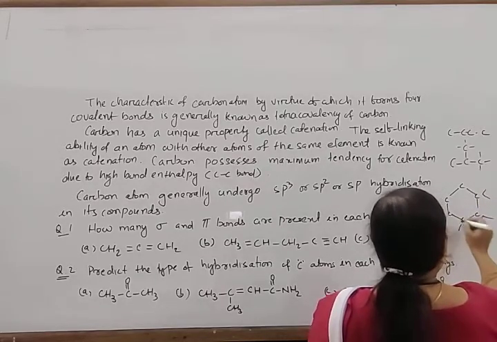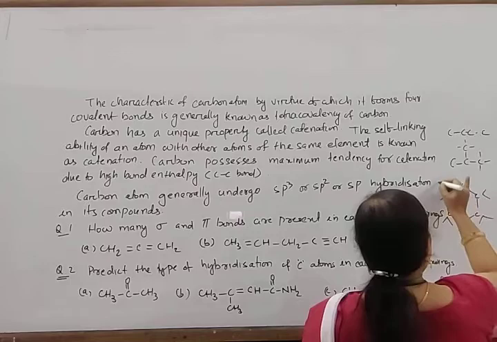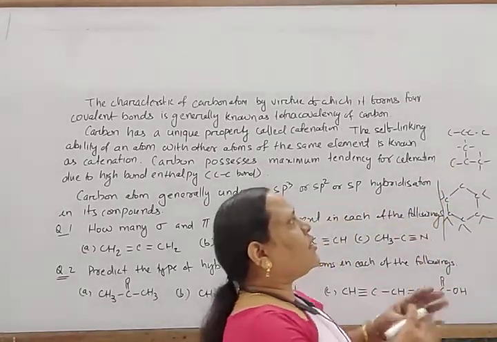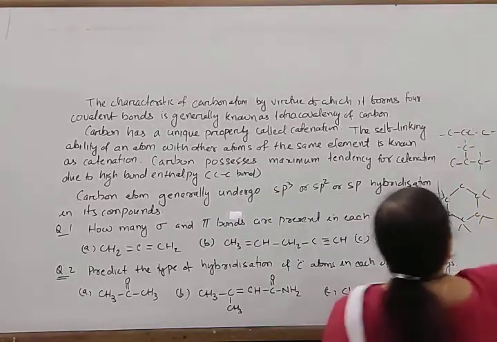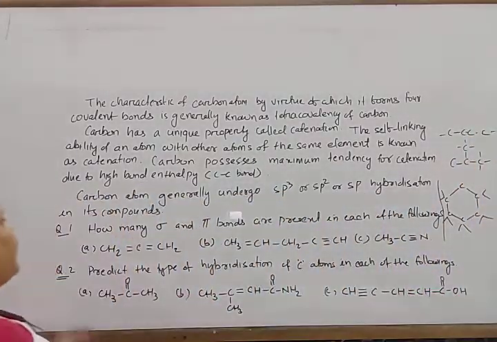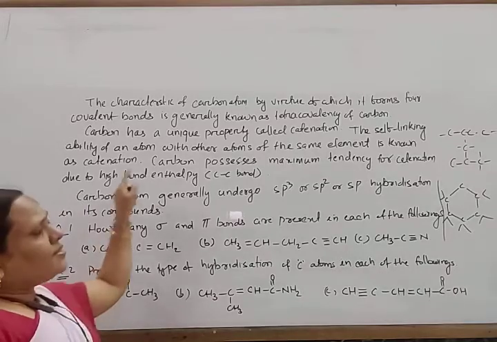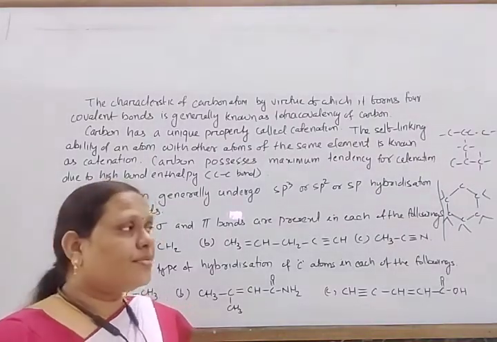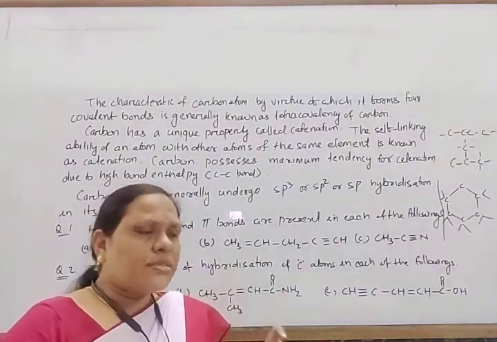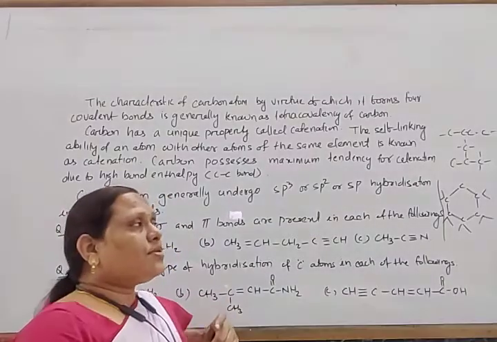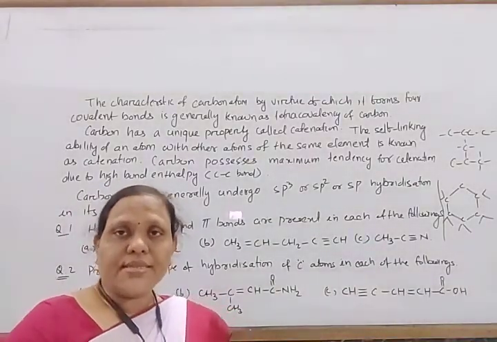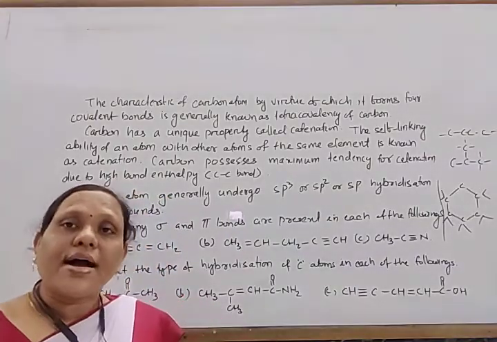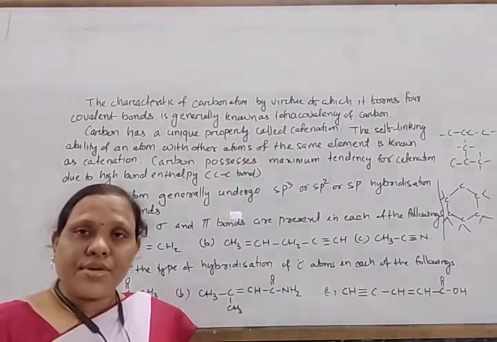So that is due to one thing, tetracovalency, and another, high bond enthalpy. Okay, so these are the ring compounds, branch chain compounds and straight chain compounds of different lengths it can form. Next, carbon has the general property called catenation, the self-linking ability of atoms of the same element. So when different atoms of the same element link together, it is called the catenation property. And the catenation property of carbon is due to its high bond enthalpy, high bond energy.